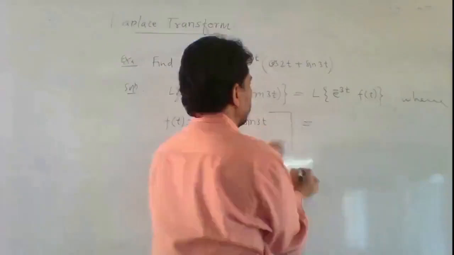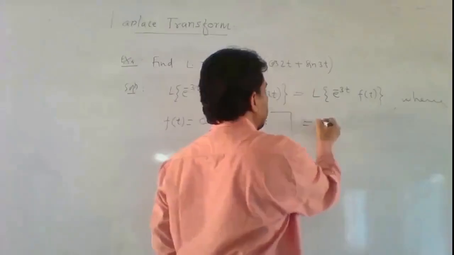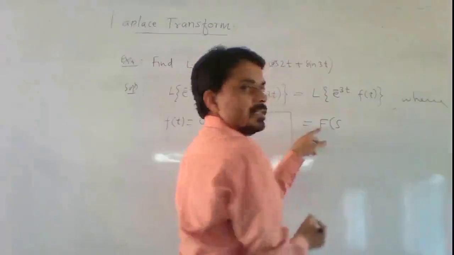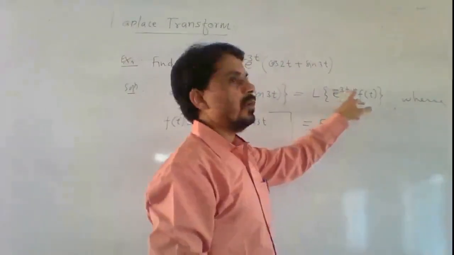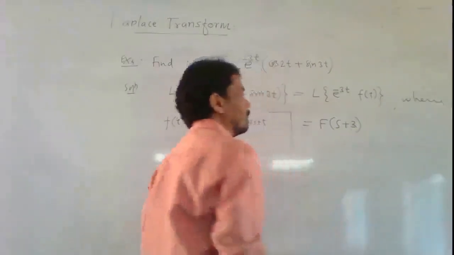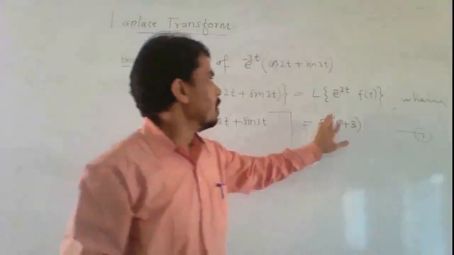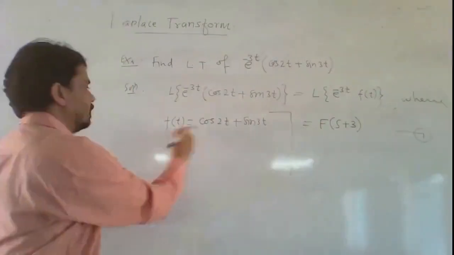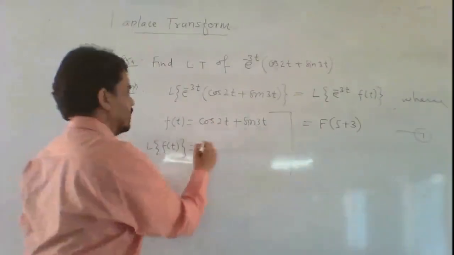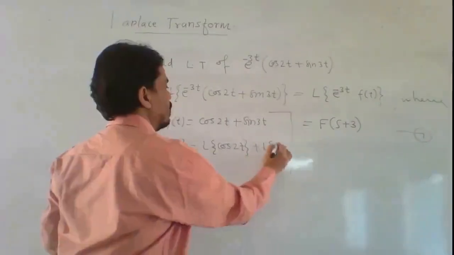Now, by using the shifting property, the Laplace transform of f of t is F of s, and since e raised to the power minus 3t is in multiplication, the result is F of s plus 3. Consider it equation 1. Now first find the Laplace transform of f of t. Its Laplace transform is equal to the Laplace transform of cos 2t plus the Laplace transform of sin 3t.